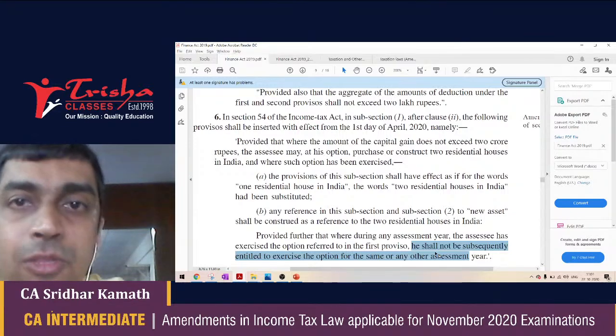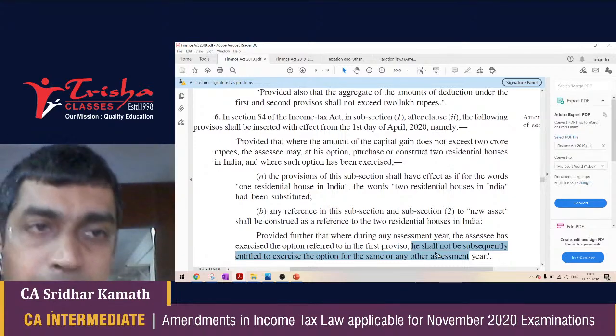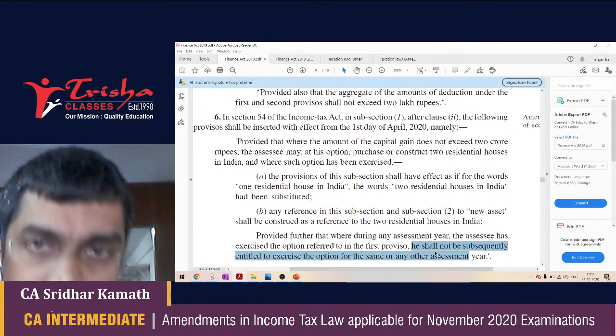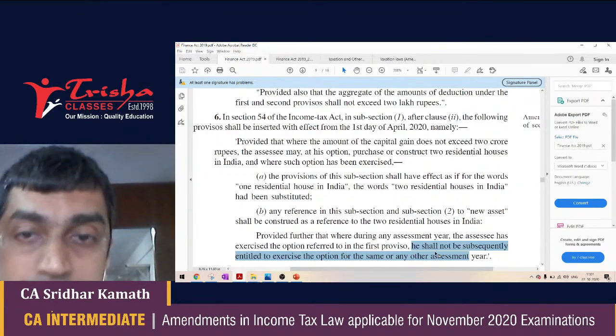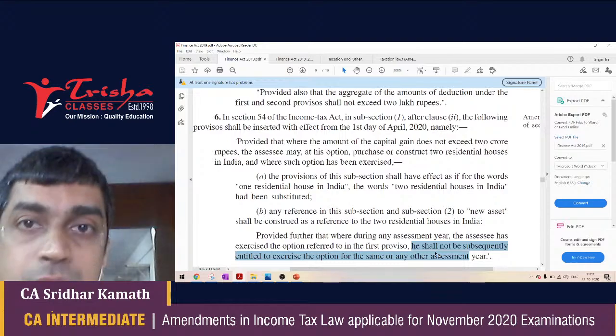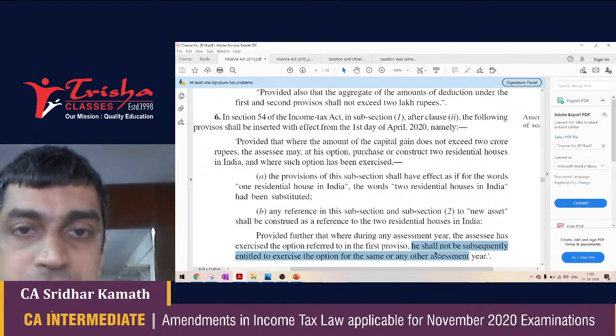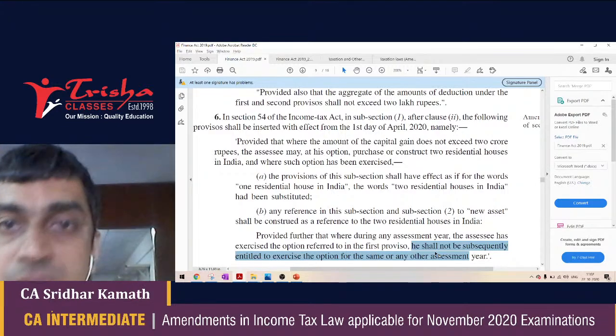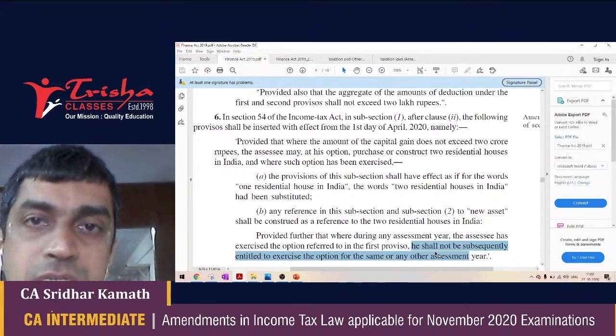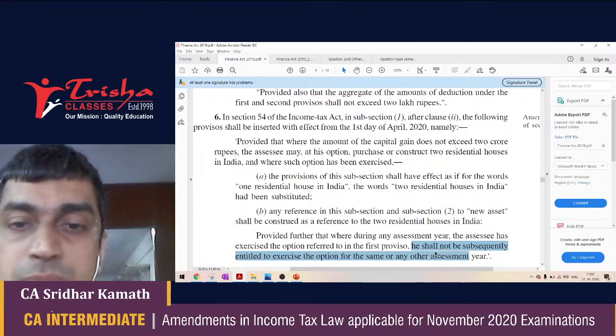So keep in mind this particular amendment, because I do think that there is a likely question from Section 54 that is coming up in your December exam, because capital gain is a topic on which frequently questions have been asked. Also keep in mind the time limit that is available for purchase of a house, purchase of two houses now, or construction of the house. For purchase, it is 1 year before the date of transfer or within 2 years after the date of transfer, and for construction it is within 3 years from the date of transfer.